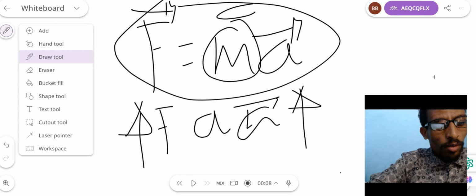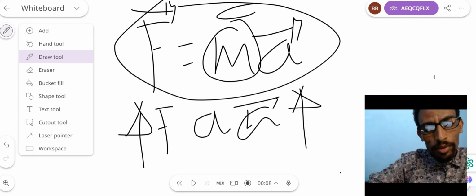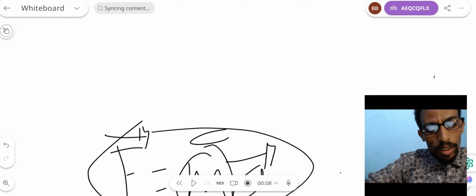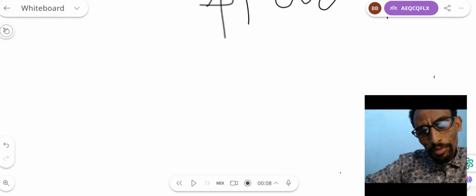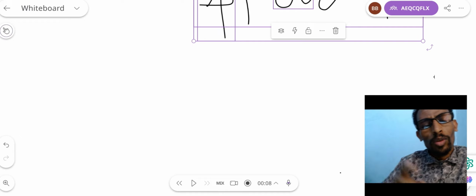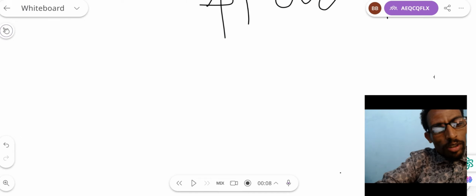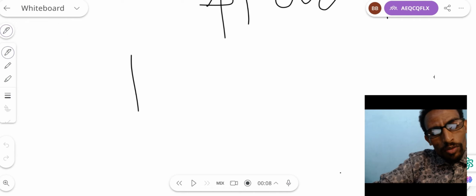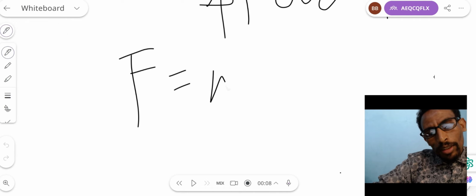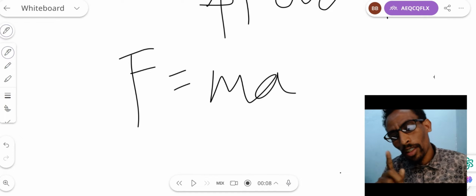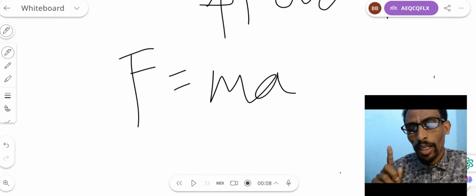Now from here we will discuss other terms. Our starting information is force, which is equal to mass times acceleration.